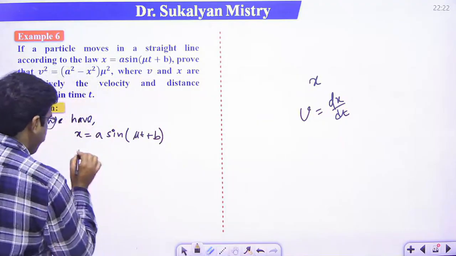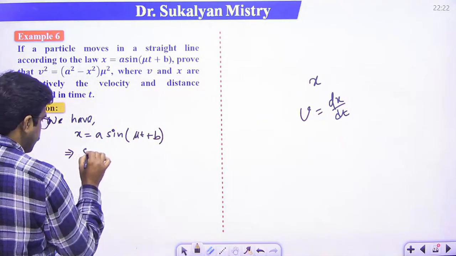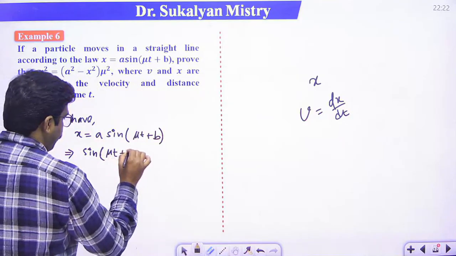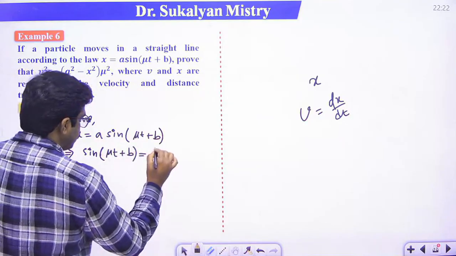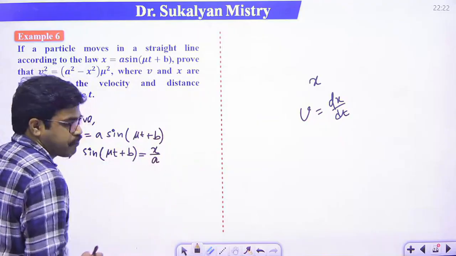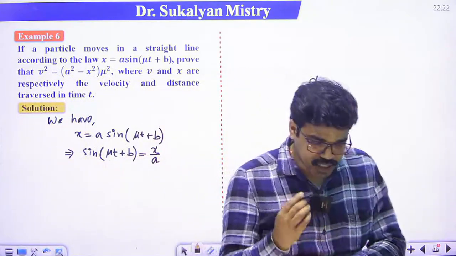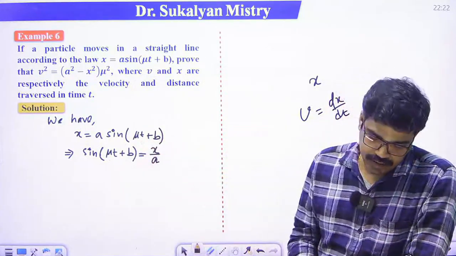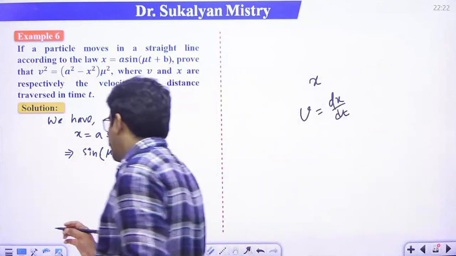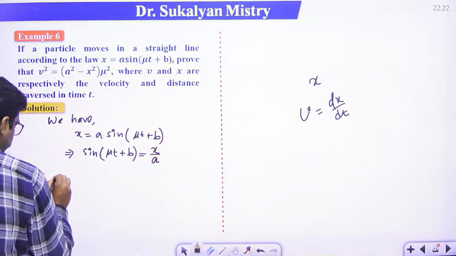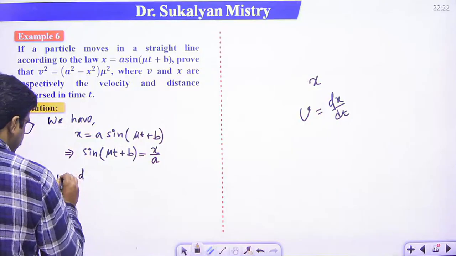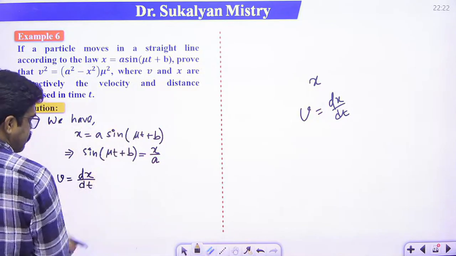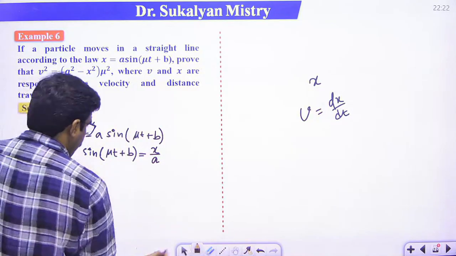So this implies that sin(mu t plus b), so this is x by a. Okay, so what is velocity? V will be dx/dt. Just simply differentiate. Therefore v is dx/dt. So x কে তুমি t respect differentiate করো. Okay, clear?